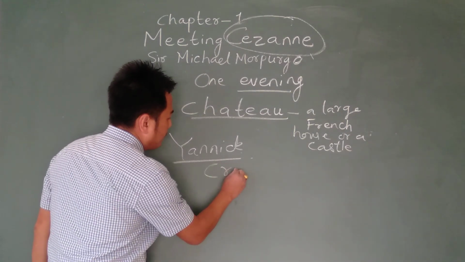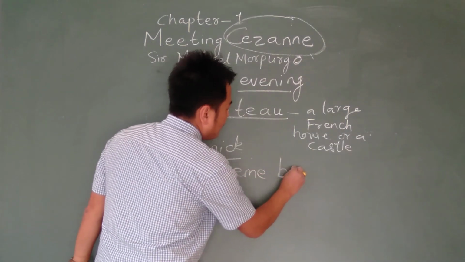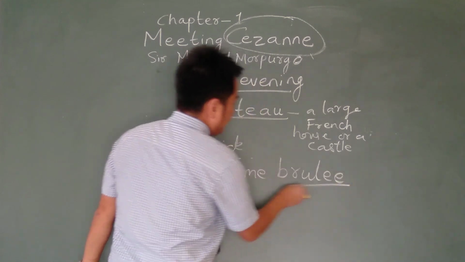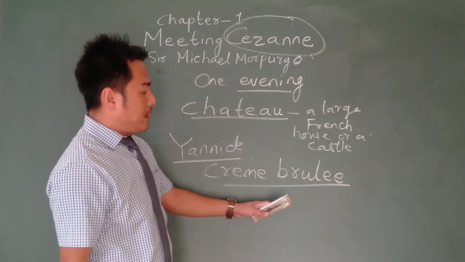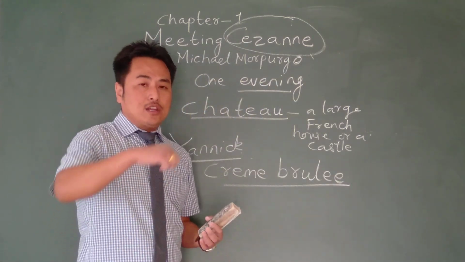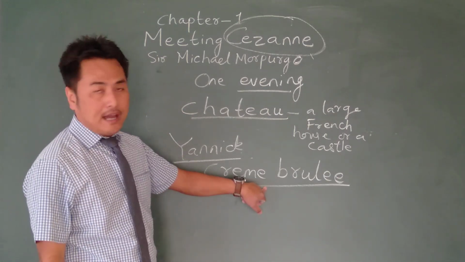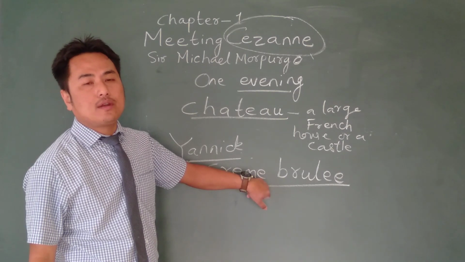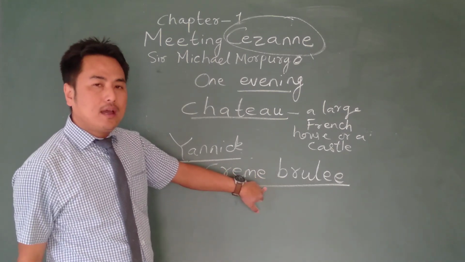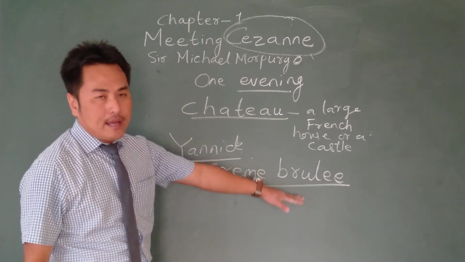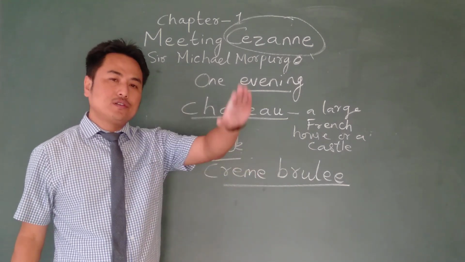So the name of that dessert is crème brûlée. Again, a French dessert. It is made out of custard and topped with a layer of sugar. So this was prepared by Yannick. The customer seems to like it very much. He acknowledged that, and after enjoying that nice dessert, he leaves along with his friends.